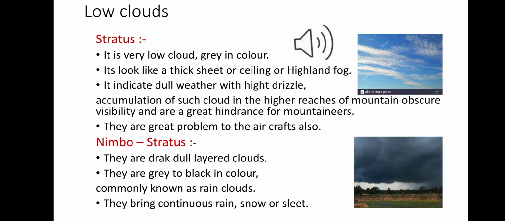And the last cloud is nimbostratus. Nimbostratus clouds are dark and dull, leathery layered clouds. They are gray to black in color. This color is commonly known as the rain cloud. They bring continuous rain, snow or sleet.